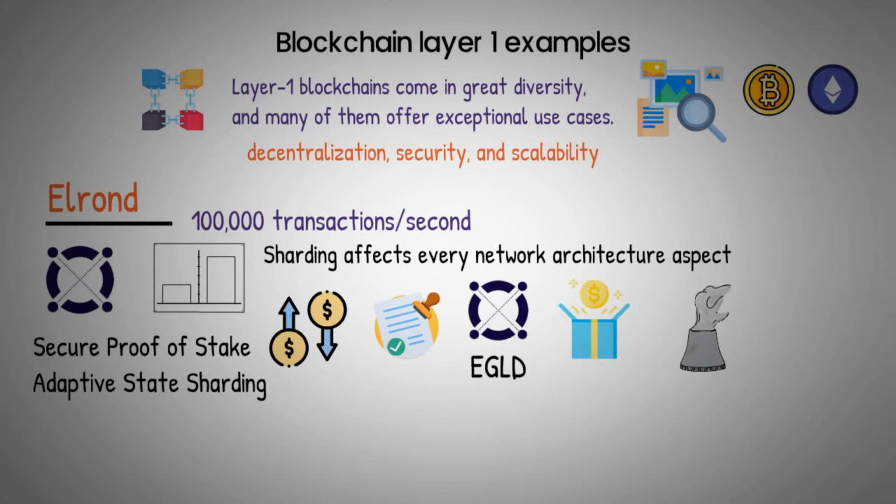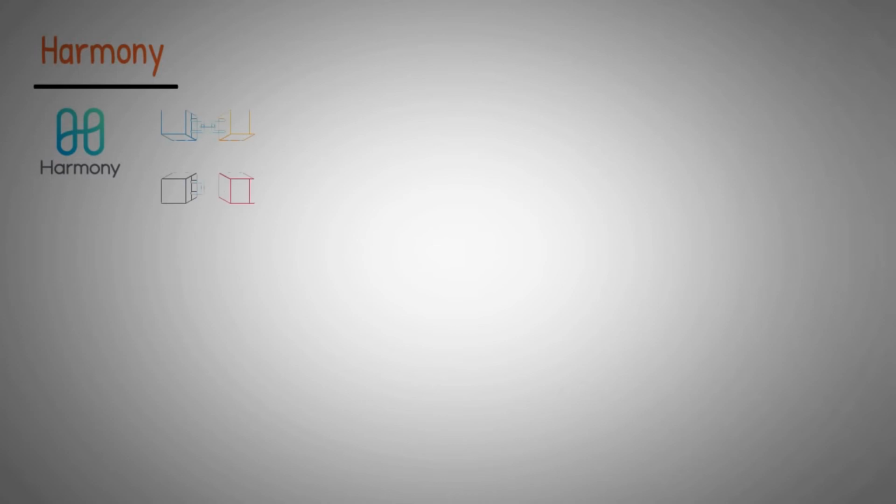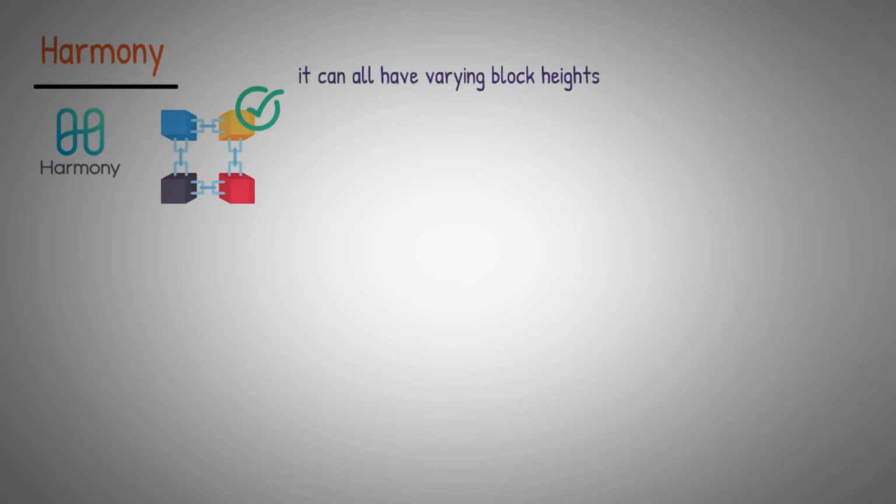Additionally, because it offsets more CO2 than its POS mechanism is responsible for, the Elrond network is recognized as carbon negative. Harmony. Harmony is a Layer 1 Effective Proof-of-Stake, or EPOS, network that supports sharding. The blockchain includes 4 shards, each of which concurrently generates and verifies new blocks. Because each fragment can move at its own rate, they can all have varying block heights.